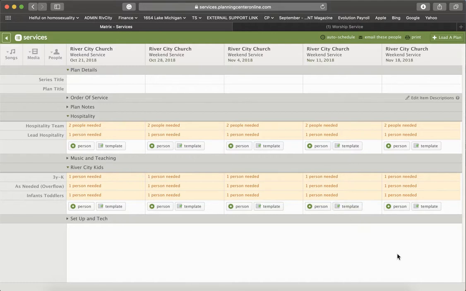That's just a basic overview of how to schedule people in Planning Center. If you have questions, let me know and I'll try and help you out with it.